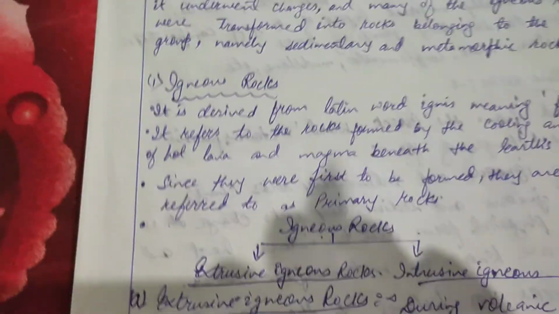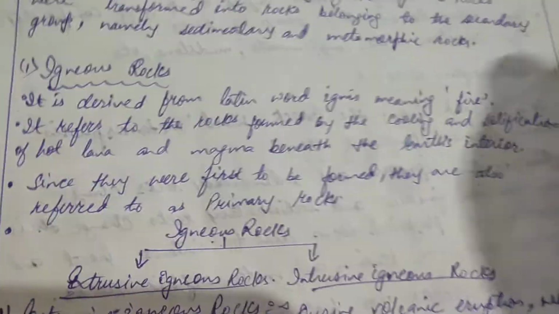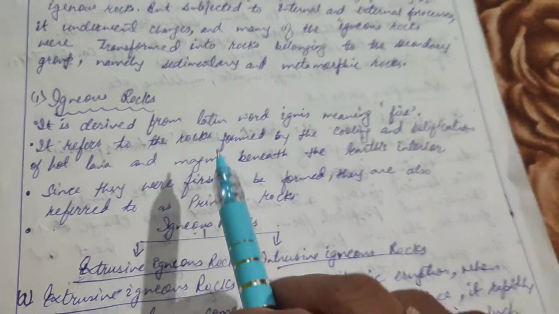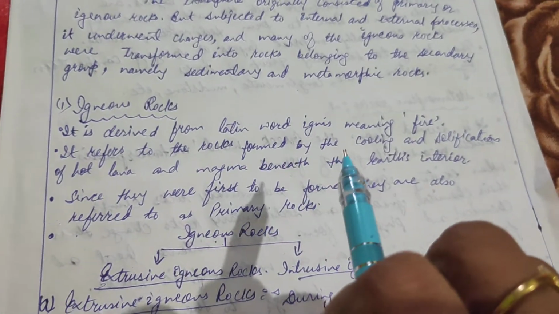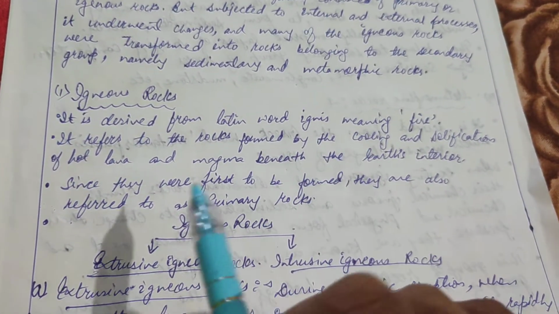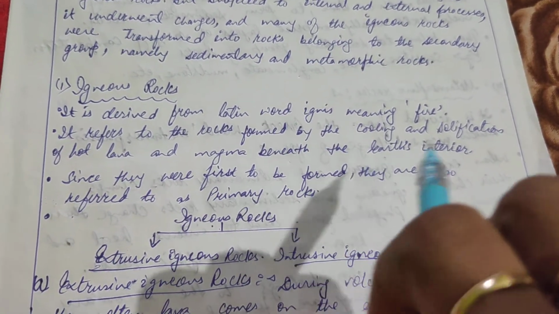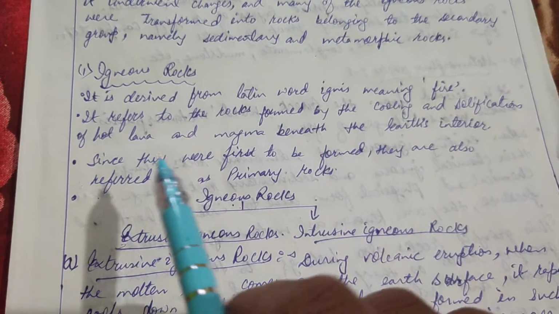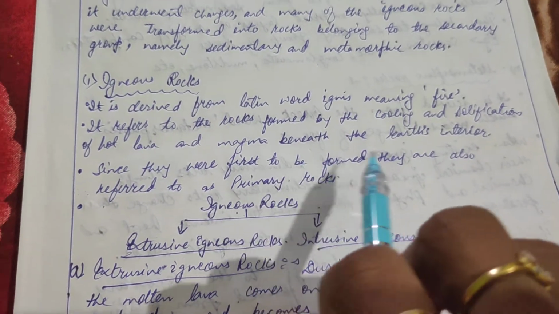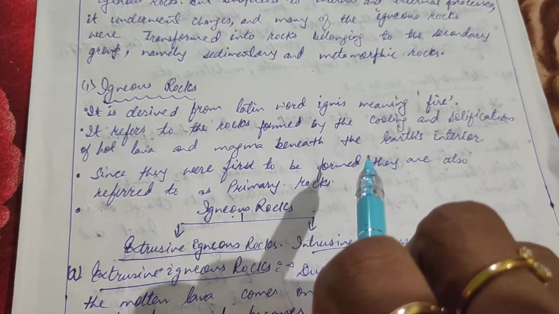Now let's see what igneous rocks are. Igneous comes from the Latin word ignis, meaning fire. It refers to rocks formed by the cooling and solidification of hot lava and magma beneath the earth's interior.